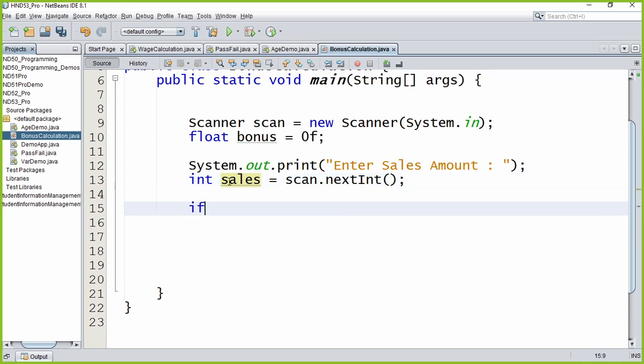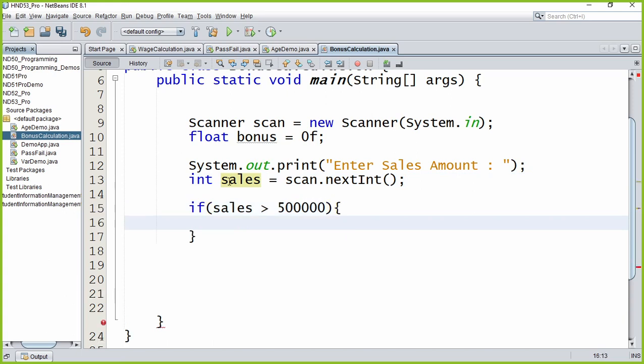So we tell the computer, you check if sales is more than 500,000. If it is so, what to do? We need to calculate the bonus, because we have already set it to 0 here. We don't know if it is more than 500,000. We have to calculate 5%. So bonus is assigned the value. How do you calculate the 5%?